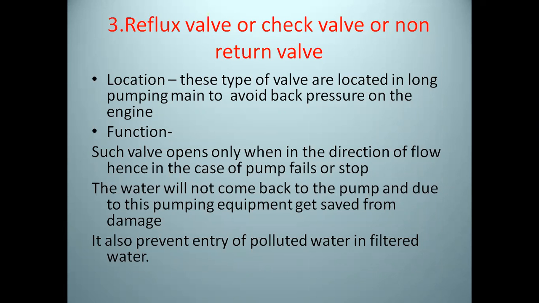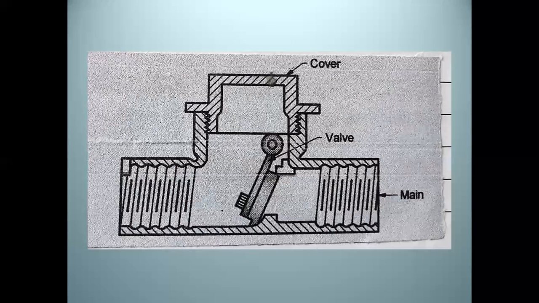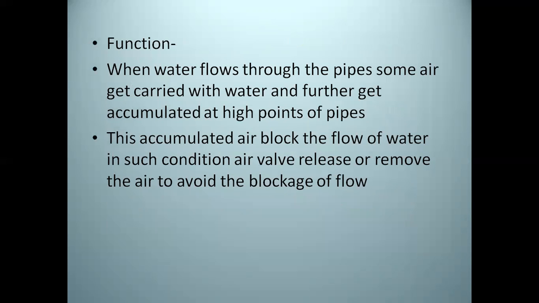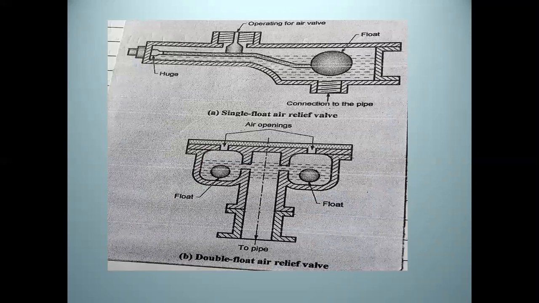It is used when water is being pumped, and when the pump stops, it prevents back pressure or back flow of water. The fourth is the air relief valve, which is used to relieve the air from the water main.